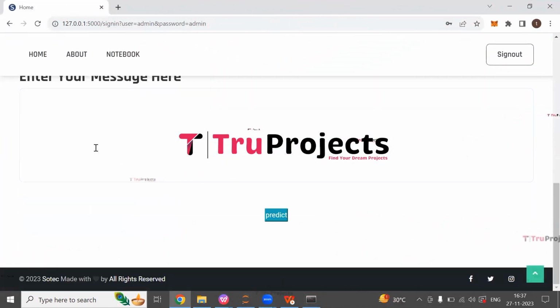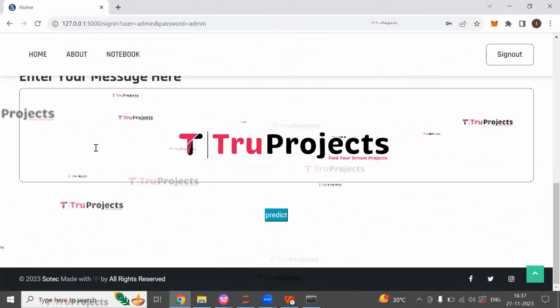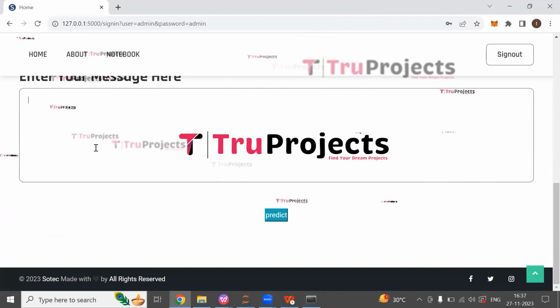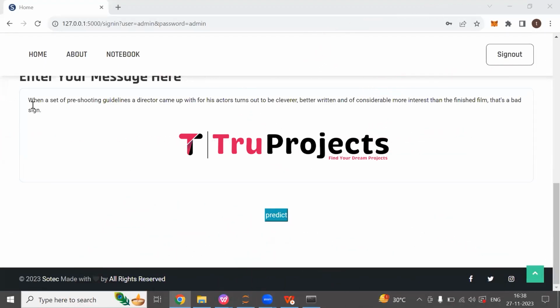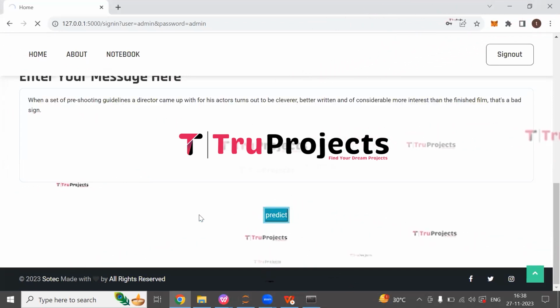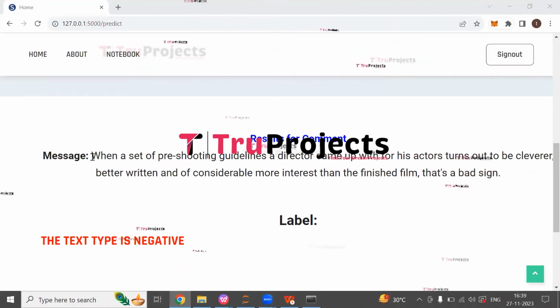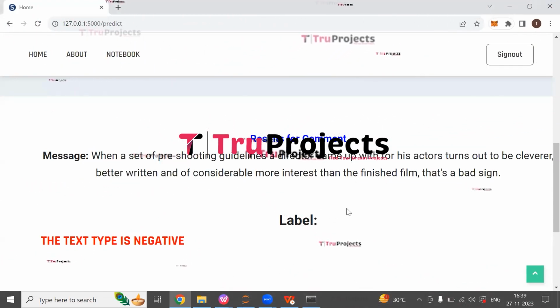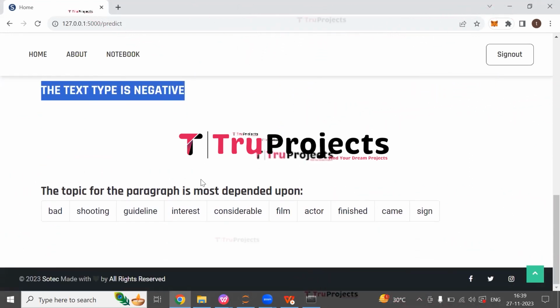So here we need to enter the message, and after entering the message we will predict the type of the message, whether it is positive or negative. So I'm entering the message. So here I have entered the message. Now click on predict button. So here this is the message which we have entered, and the label for the message is the text type is negative. The topic for the paragraph is most dependent upon these words.